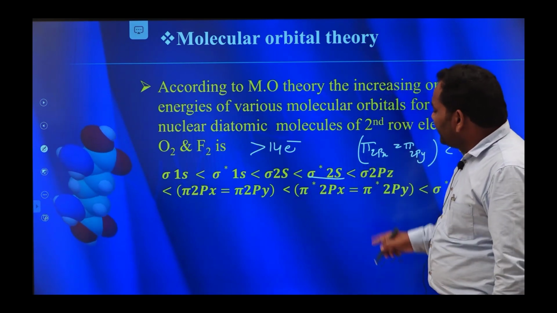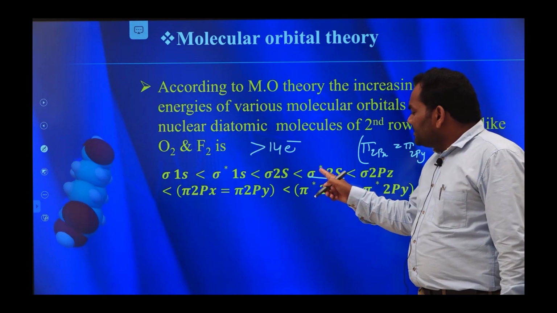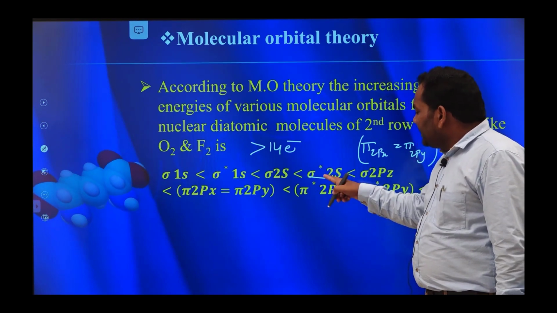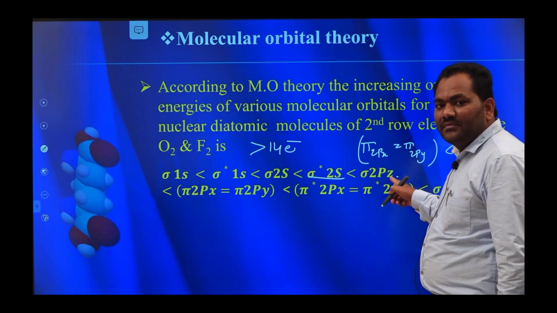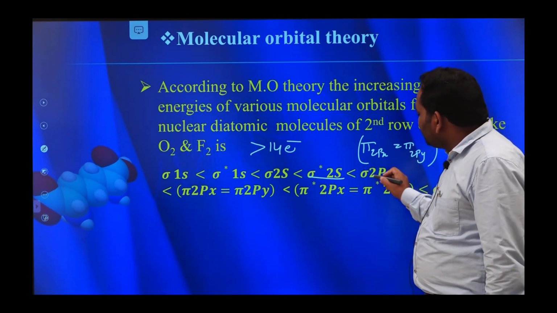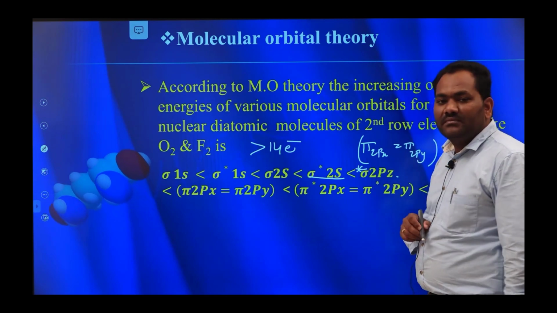But in this case, after filling the sigma star 2s orbitals, they directly enter into sigma 2pz orbitals. So the difference occurs at this place.